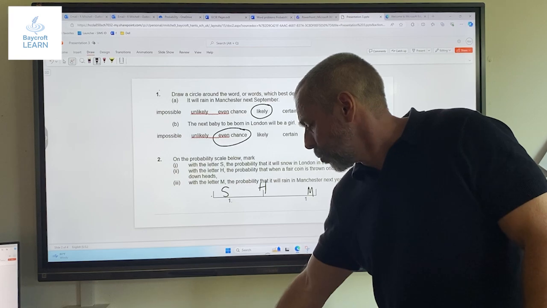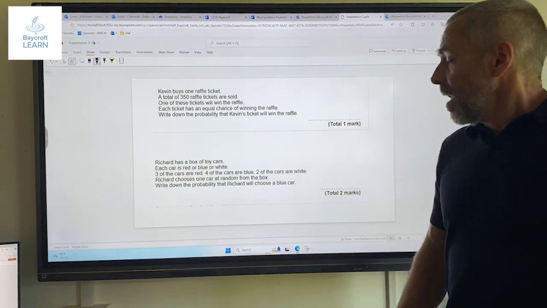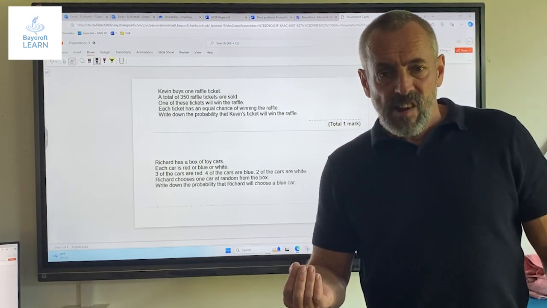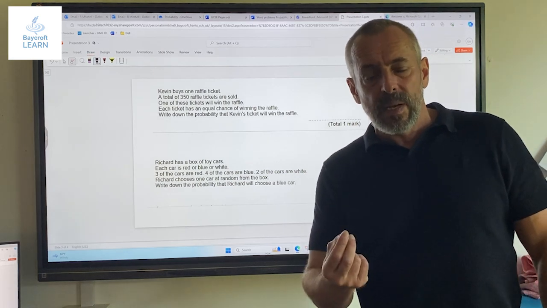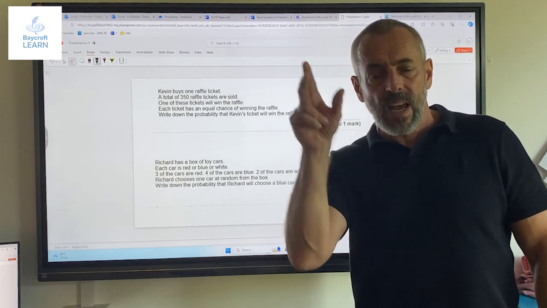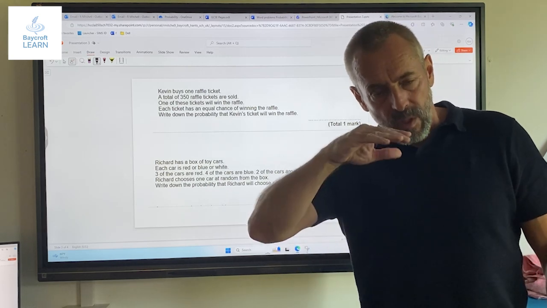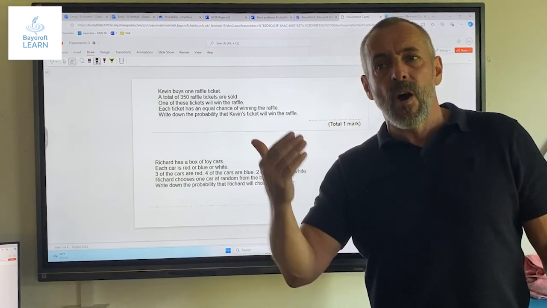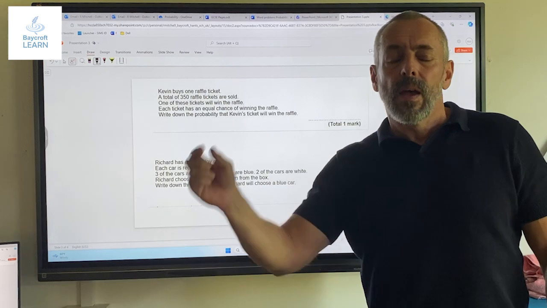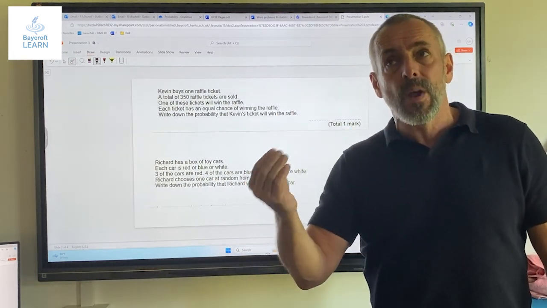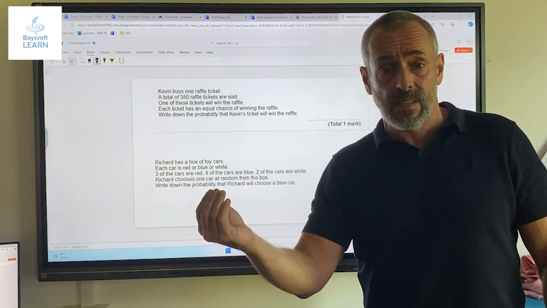Now, that's the words. The numbers takes a little tiny bit more explanation. Remember, when we express probability in numbers, we express it using the same layout as a fraction. The bottom number is the number of possible outcomes. The top number is the possible numbers of achieving success.